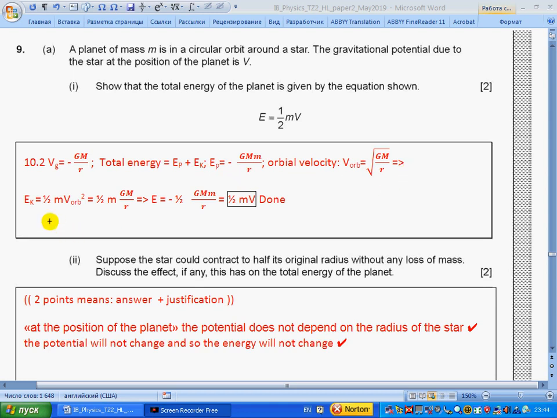Hence, kinetic energy is half m v orbital squared. So it is half GMm over r. It means the total will be minus half GMm over r, and as this minus GM over r is V, we are getting the formula. Substituting, we get the formula.